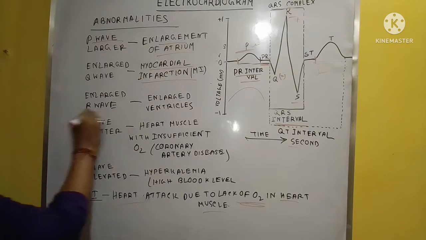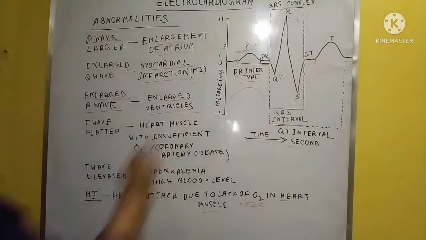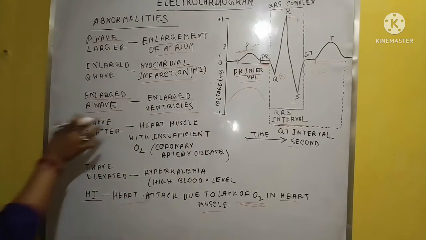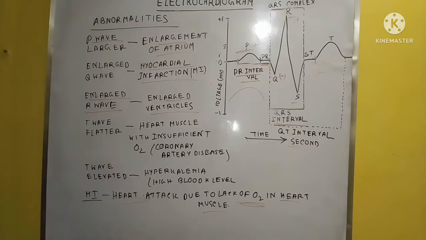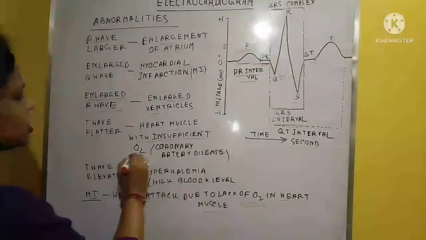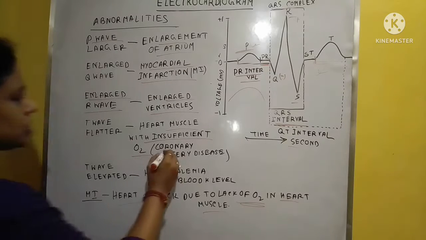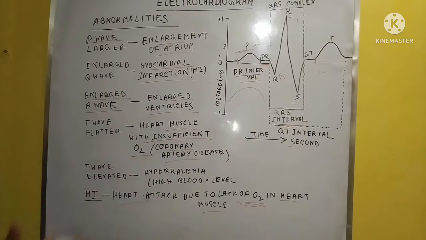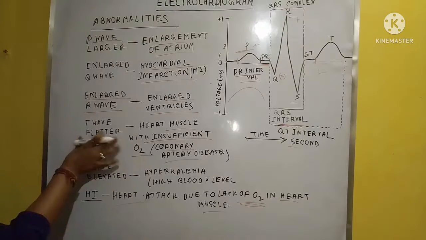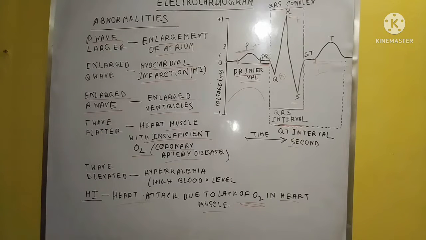Next, the R wave becomes enlarged when the ventricles become enlarged. The T wave becomes flatter, meaning wider, when the heart muscle has insufficient oxygen. If the oxygen level is not sufficient for the heart muscle, coronary artery disease occurs, and you can see the T wave becomes wider or flatter.